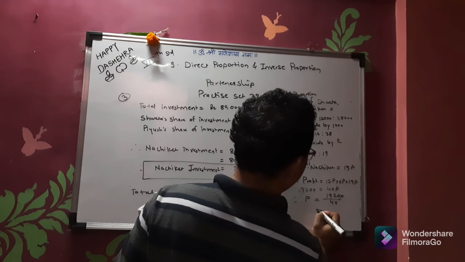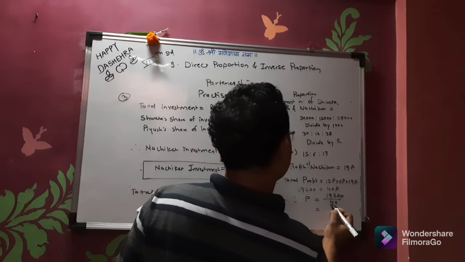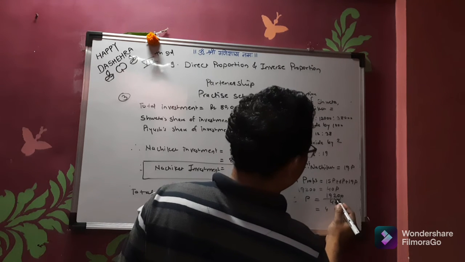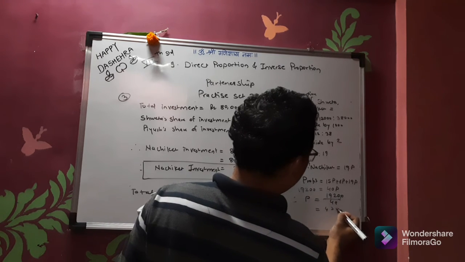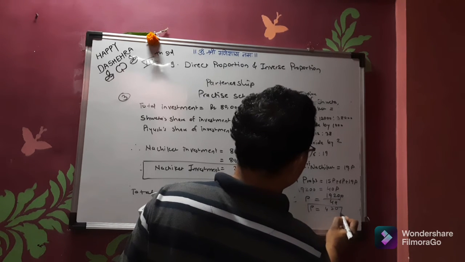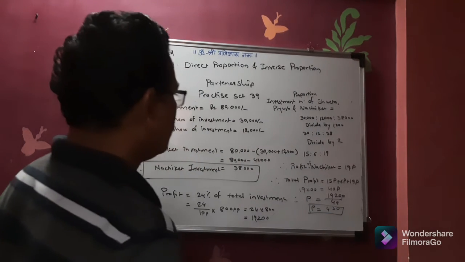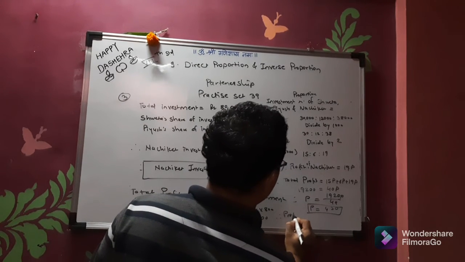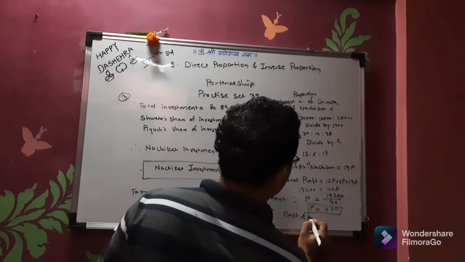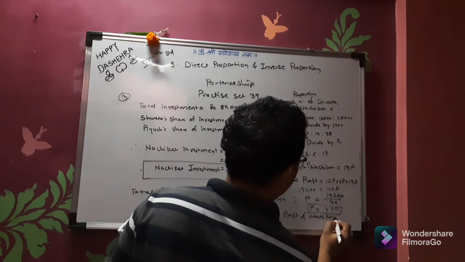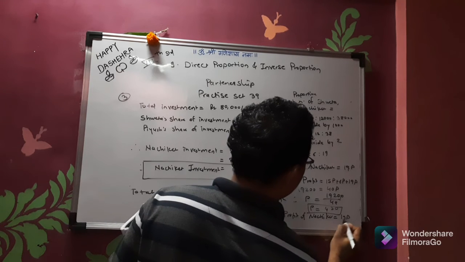So this 0 will get cancelled. 4 4s are 16, carry 3, then 4 3s are 12 and this 0. So P is equal to 480. What is the profit of Nachiket? So profit of Nachiket is equal to 19P.